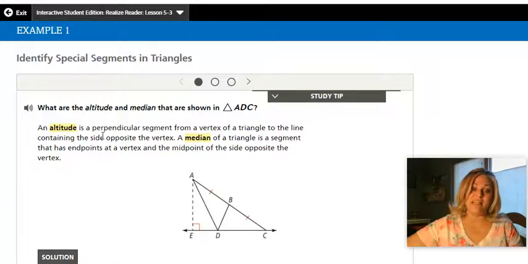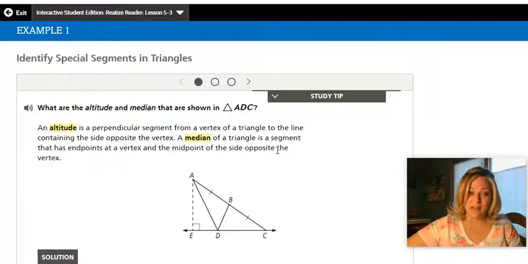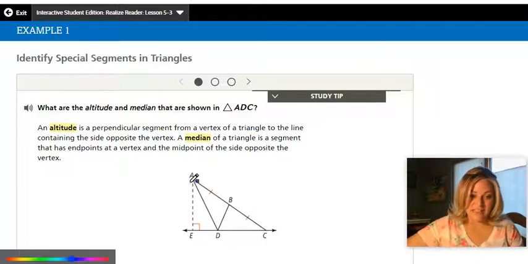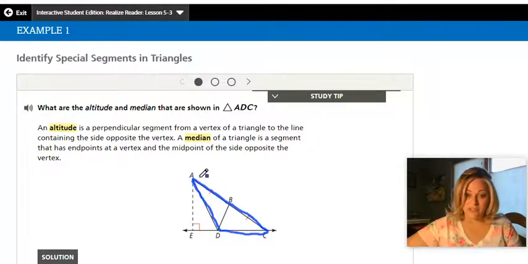So it says an altitude is a perpendicular segment. So perpendicular, 90 degrees, from the vertex of a triangle to the line containing the opposite side. So it actually can be outside the triangle. And I'm going to color code this. This is the actual triangle. The altitude goes from a vertex down at a 90-degree angle to the line containing the opposite side. Notice it doesn't have to be part of the opposite side. It is a line containing it. So it could be past the actual side of the triangle. So this is a 90-degree angle, perpendicular from a vertex to the line containing the opposite side.